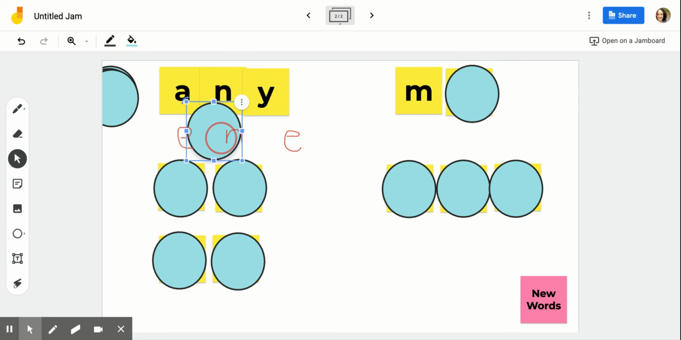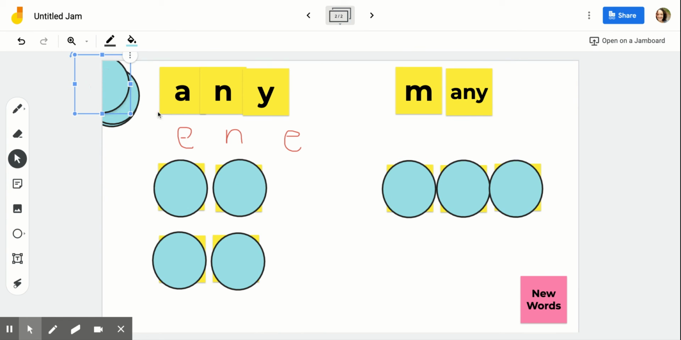The next new word that we're going to learn today is the word many. And the reason that we're including that one is that if you know any, you know many, right? So this word any is inside of the word many. I had many, many toys in my playroom. So that word many is spelled M-A-N-Y, and it has some of the same tricky parts as the word any.